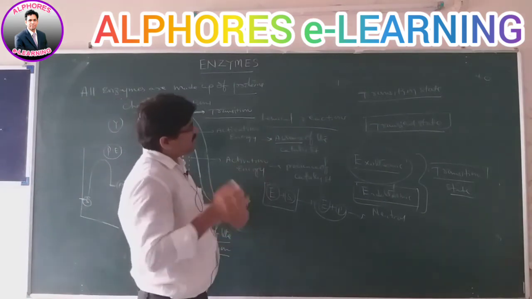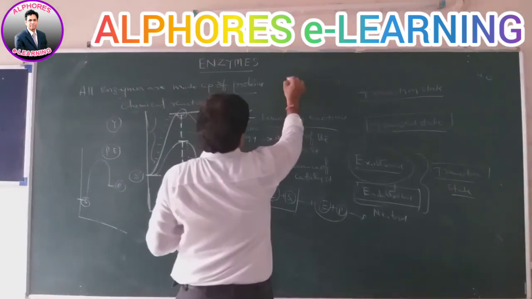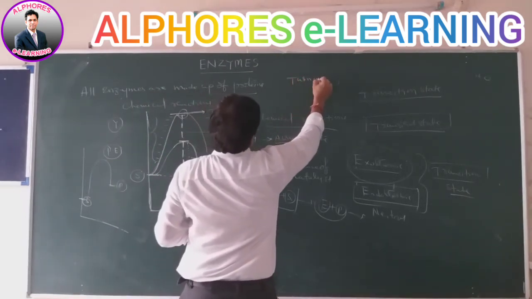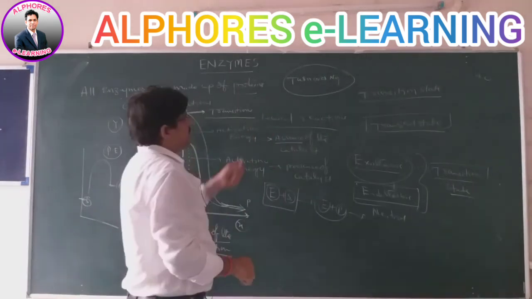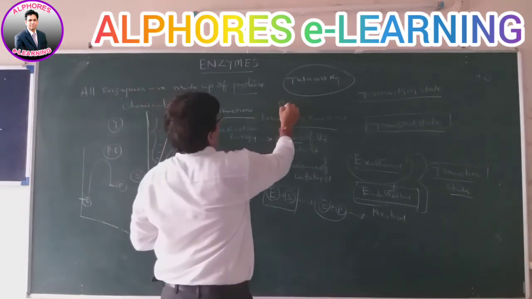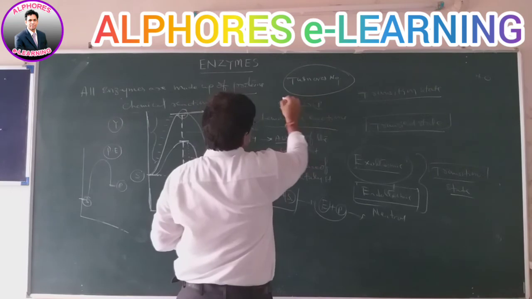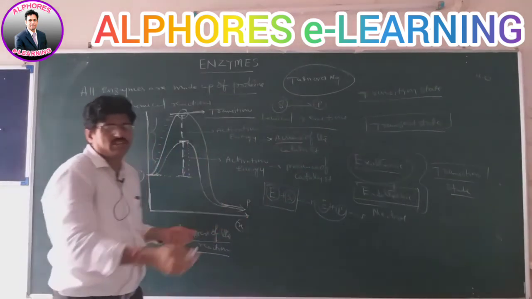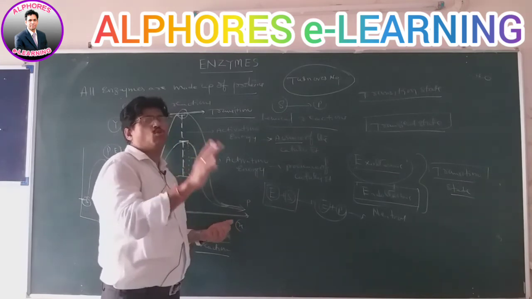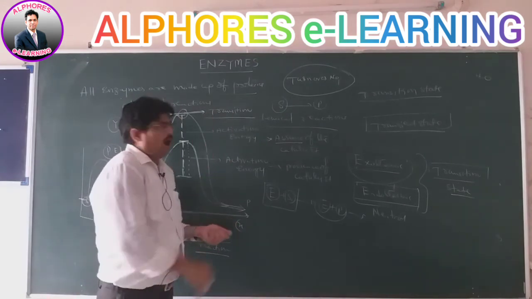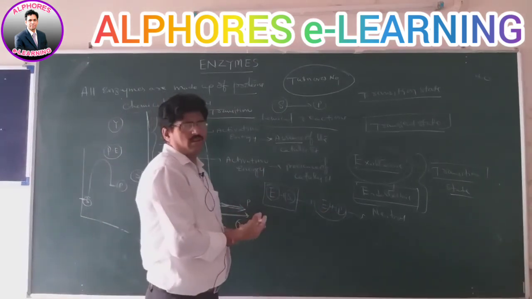Another word used in this case is turnover number. Turnover number means the number of substrate molecules that are converted into products in a stipulated time, for example in 1 second. Every enzyme has its own turnover number. All enzymes do not have the same turnover number.